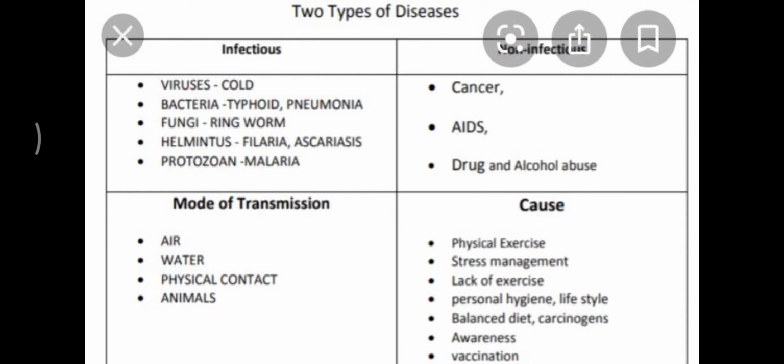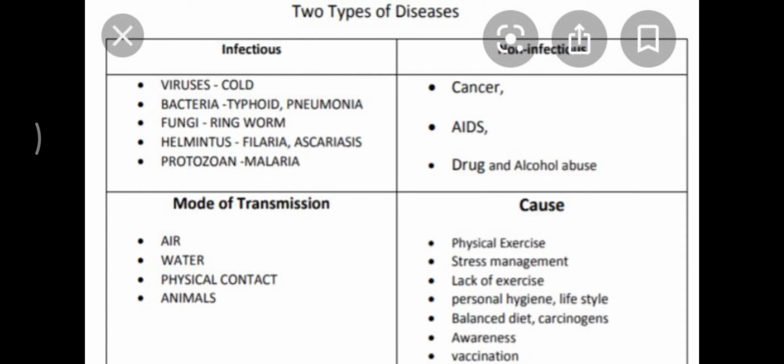But here the broad classification is given for the major diseases which are caused by several groups of organisms that are classified as pathogens: cold, typhoid, pneumonia, ringworm, filariasis, ascariasis, malaria. These are all the infectious diseases, and they spread by air, water, physical contact, and animals.